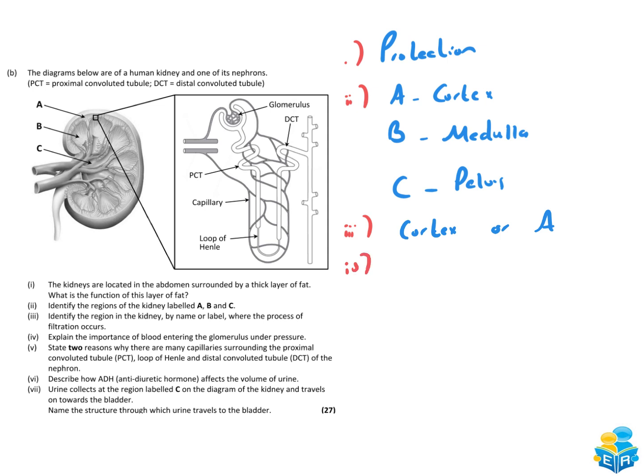Part 4, explain the importance of blood entering the glomerulus under pressure. What was really important for this a couple of minutes ago is that the components are force filtered. So force filtration, or you could say small molecules are forced out of the blood.